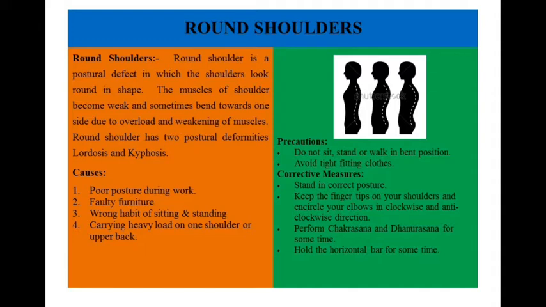On the right hand side, you can see in the picture how the spine has taken shape. Causes: poor posture during work, faulty furniture, wrong habit of sitting and standing, carrying heavy load on one shoulder or upper back. Precautions: do not sit, stand or walk in bent position. Avoid tight fitting clothes.